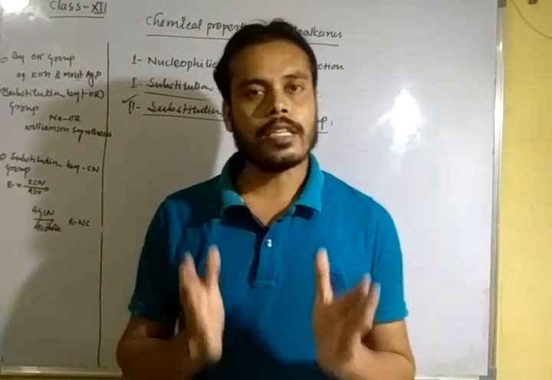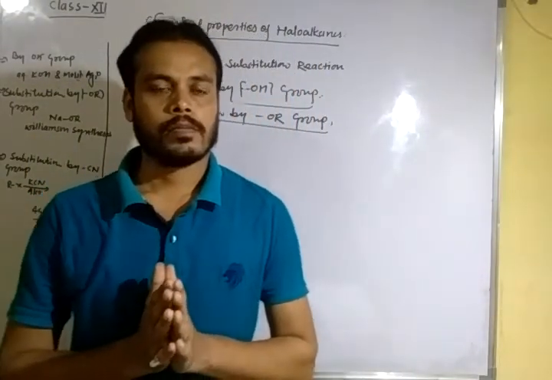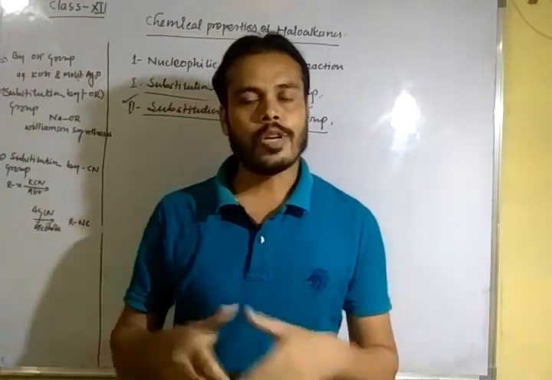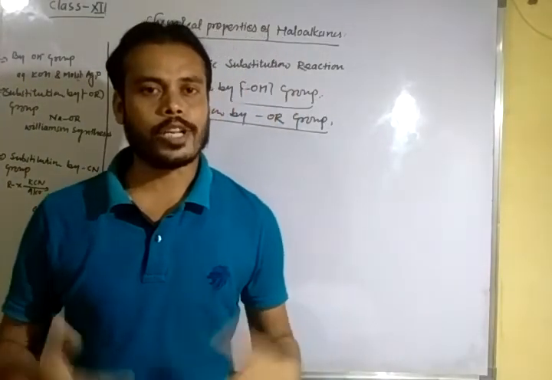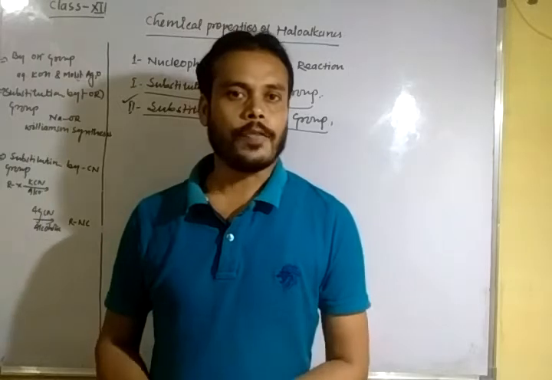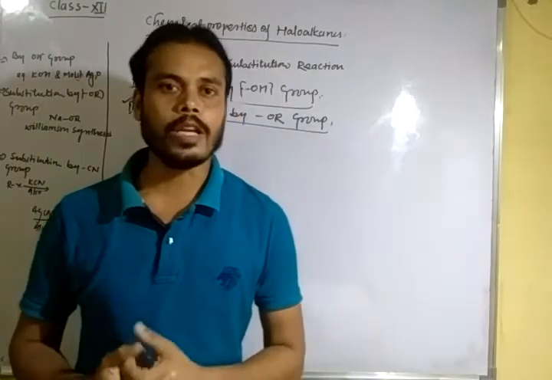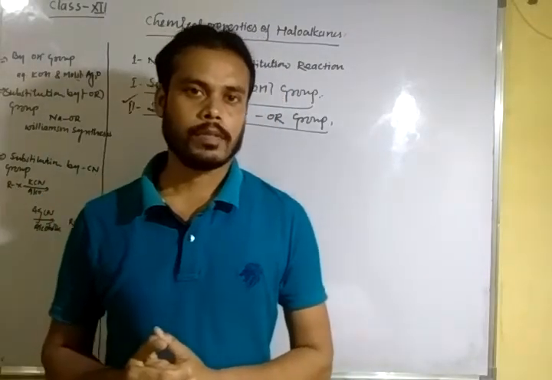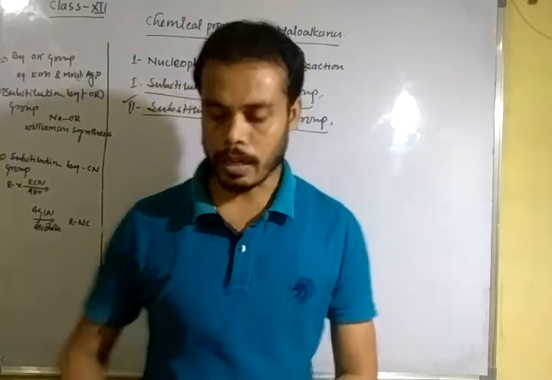When haloalkanes are treated with sodium or potassium alkoxide to form ether, it is known as Williamson synthesis. This is a named reaction.